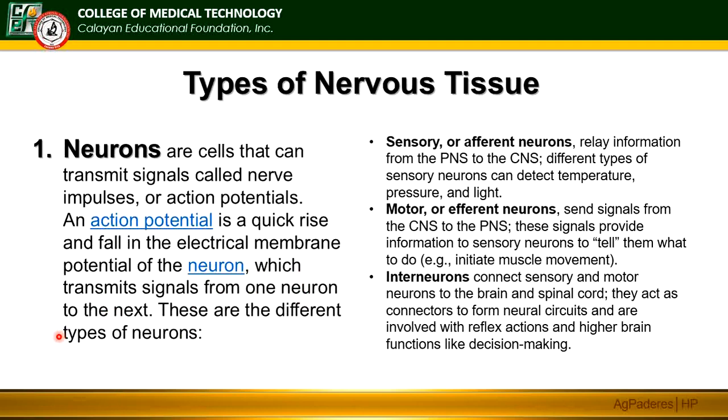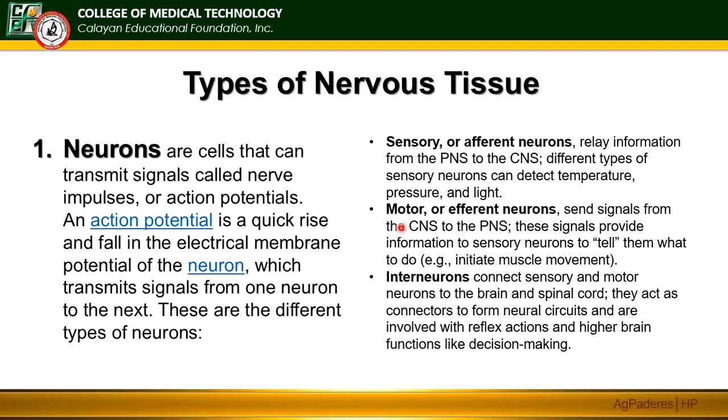And there are different types of neurons: the sensory, the motor, and the interneurons. The sensory or the afferent neurons relay information from the PNS to the CNS. Okay? Malilito, sensory relay information from the PNS to the CNS. Different types of sensory neurons can detect temperature, pressure, and light.